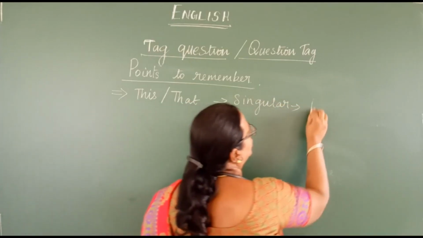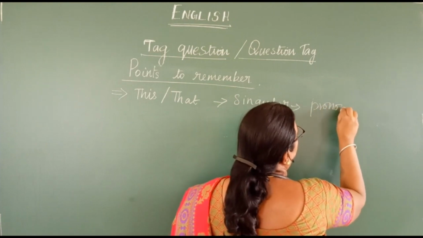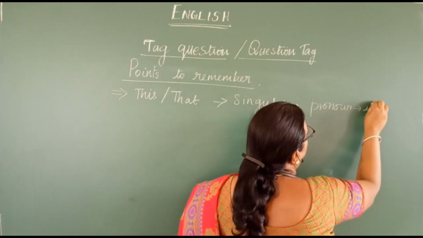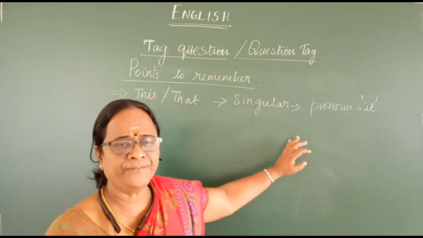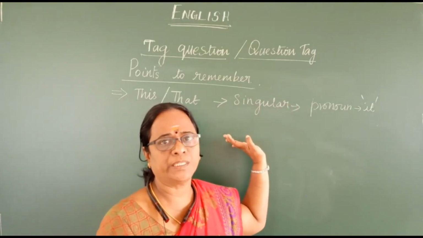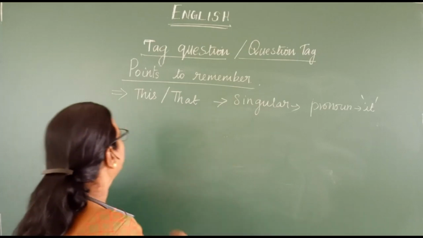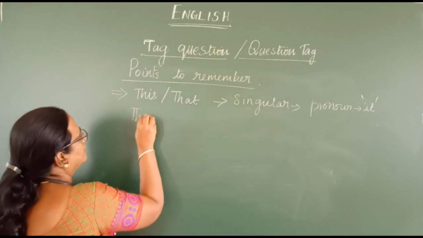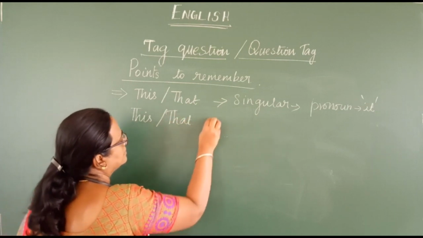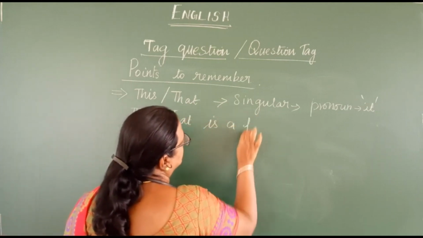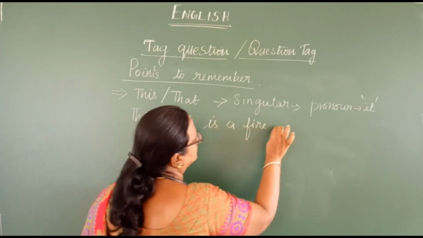And what is the pronoun you have to use here? The pronoun it should be used for this type of sentence that begins with this or that. For example, this or that is a fire room.